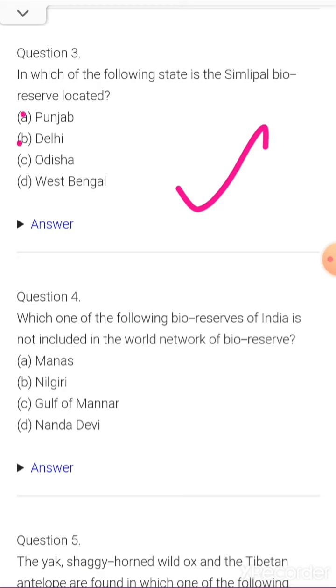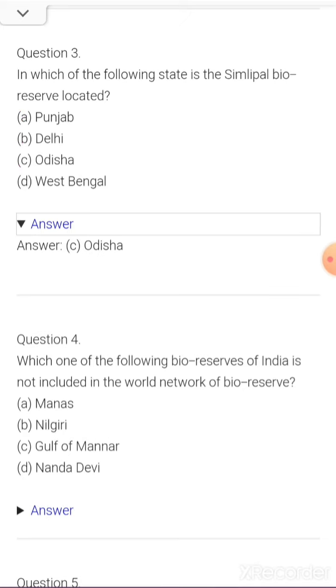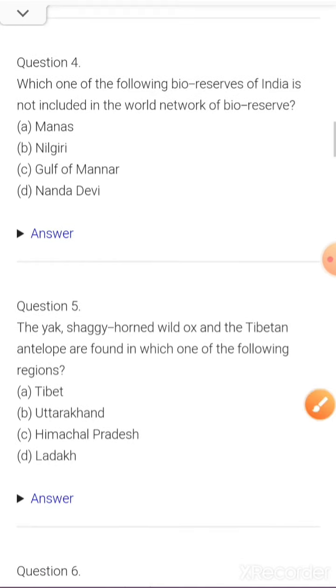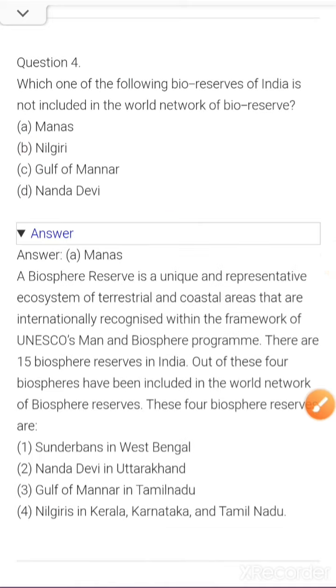A. Punjab, B. Delhi, C. Odisha, D. West Bengal. So your correct answer is being given here, beta. That is Odisha. Okay. Next is, which one of the following bioreserve of India is not included in the World Network of Bioreserve? A. Manas, B. Nilgiri, C. Gulf of Mannar, D. Nanda Devi. So the correct answer is Manas.